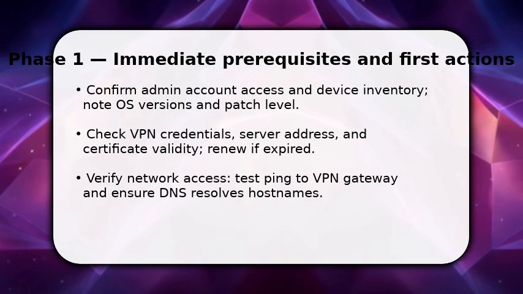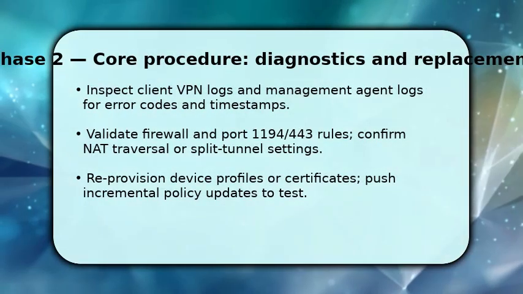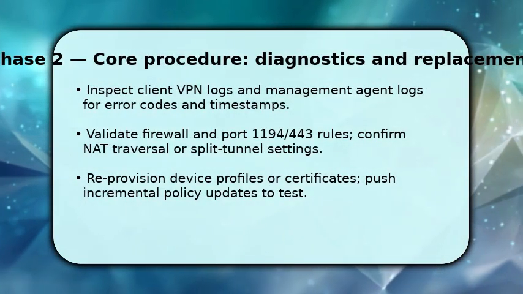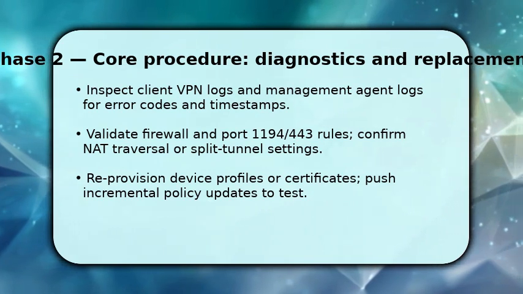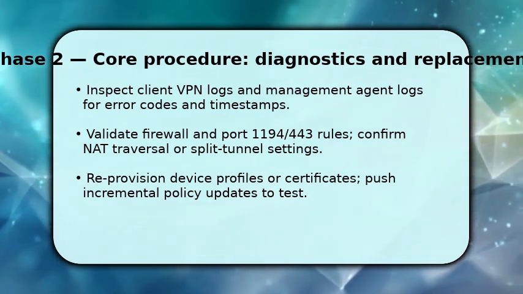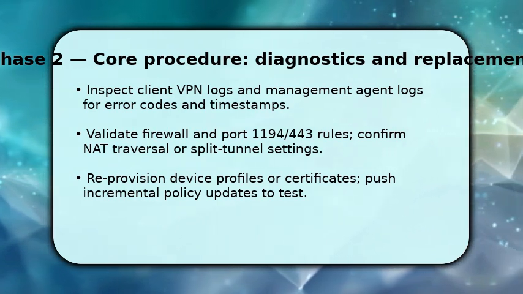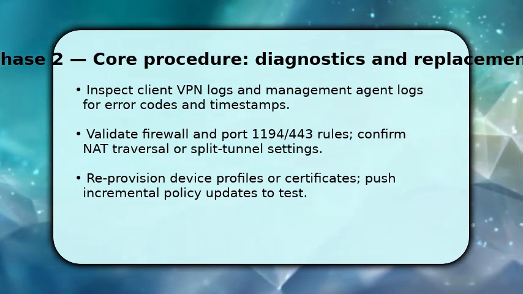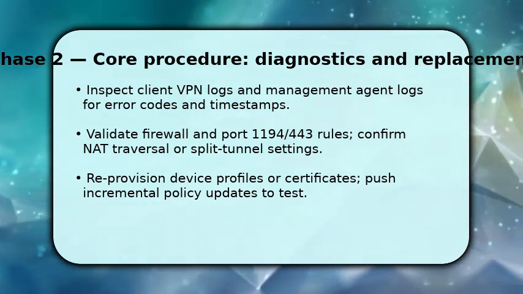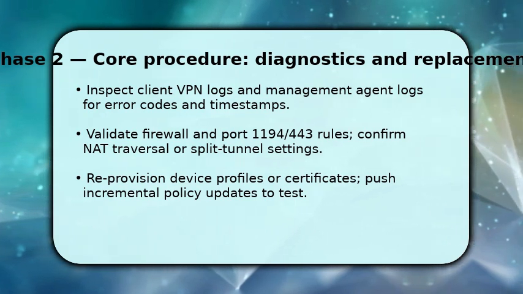You should open the client and management agent logs and read the error lines because timestamps reveal sequence. Then validate firewall and NAT. Ensure required ports, like 1194 or 443 depending on protocol, are allowed and split tunnel rules aren't blocking management traffic.